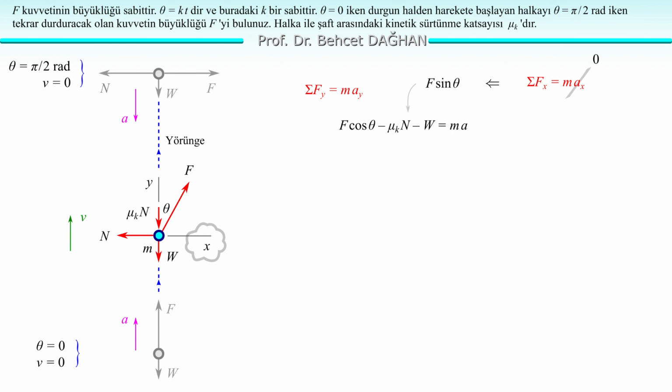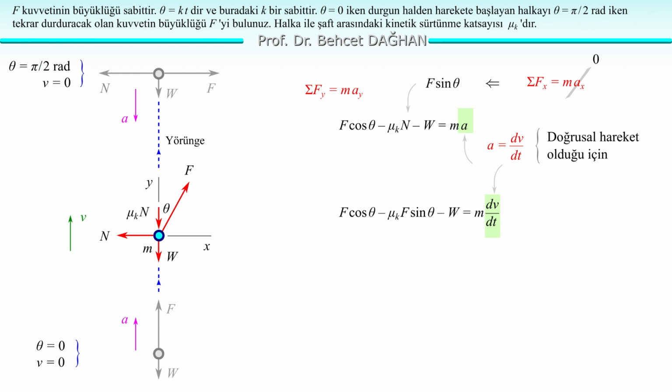When we set the sum of the forces equal to 0, we see that N equals F sine theta. We see that the normal force is equal to F sine theta. This is because the friction force and the gravitational force do not have a projection onto the x-axis. The normal force does have a projection. The force F has a projection. These are equal to each other. They are in opposite directions. So, N equals F sine theta.